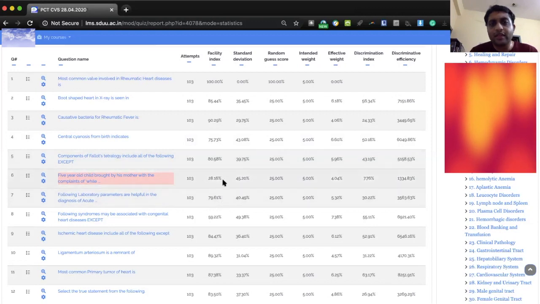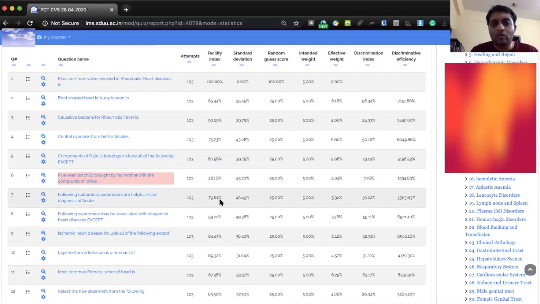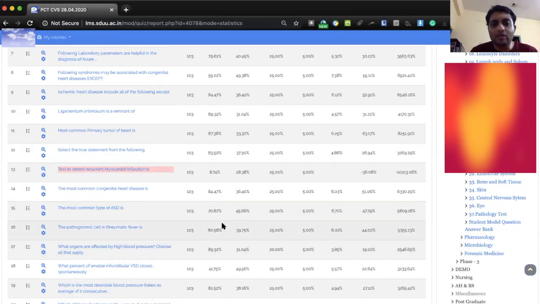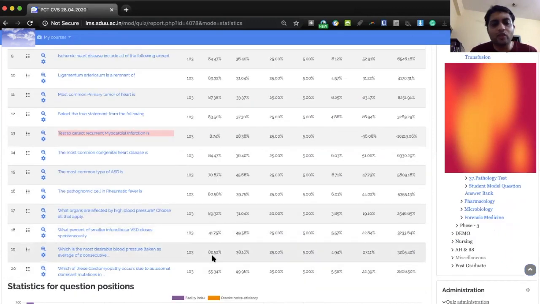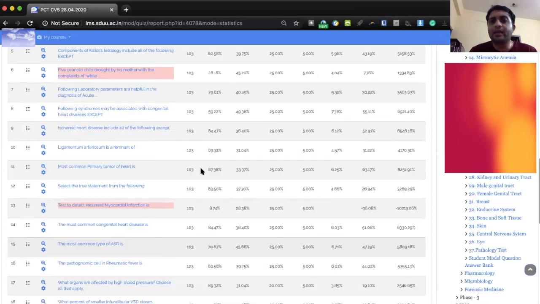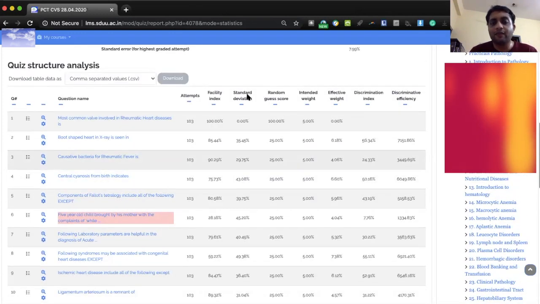This is a very difficult question, meaning only 28% have got it right. This 59 is good. The 70 is okay, this 41 is okay, and 55. So you can see overall, when we have conducted a multiple choice question quiz, out of the 20, there are only 3 or 4 that have a satisfactory facility index, that is your difficulty index.